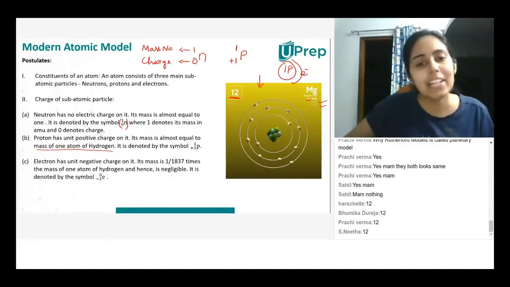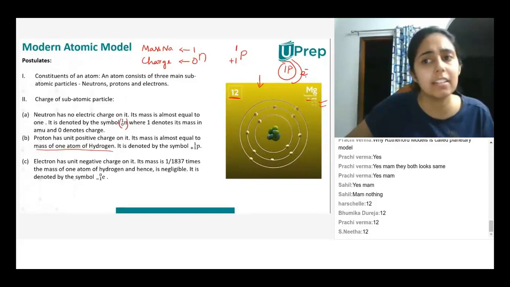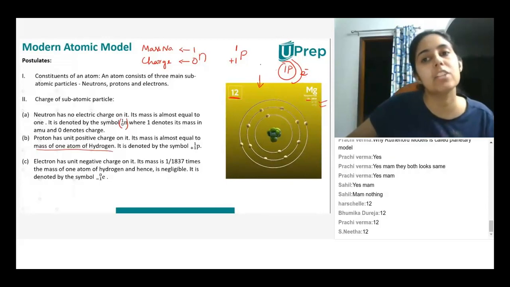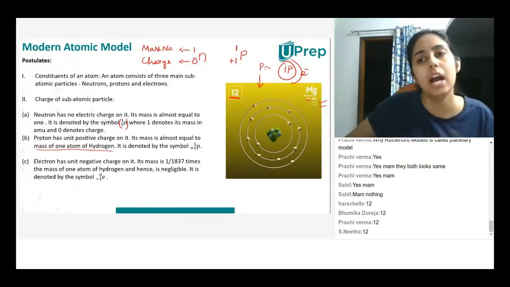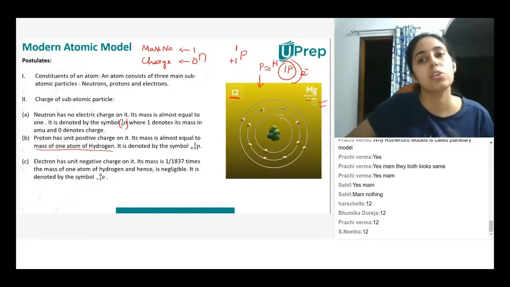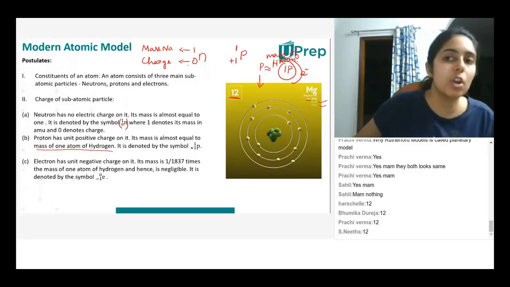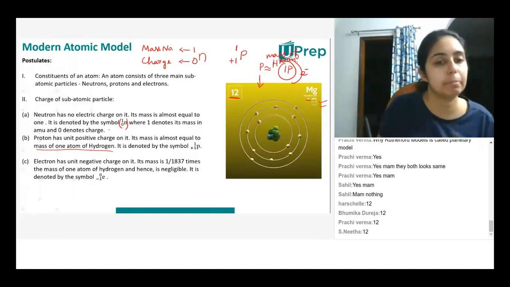The mass of an electron is very light. It's almost negligible, which is why we say that the mass of a proton is almost equal to the mass of a hydrogen atom.